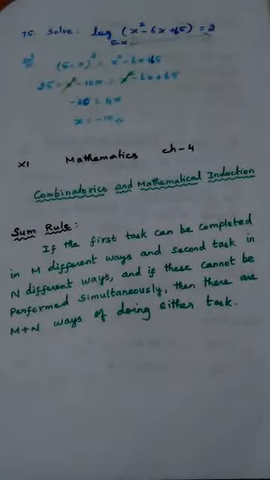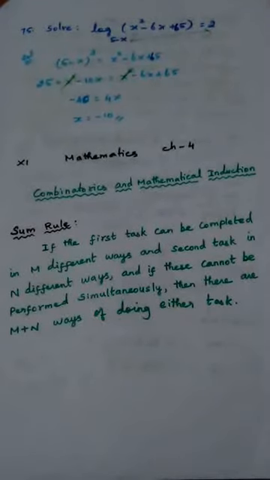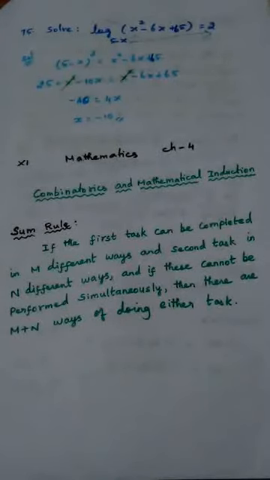In this class we will start a new chapter, chapter 4. The name of the topic is combinatorics and mathematical induction. Combinations and mathematical induction, we can even call it like that. Combinatorics and mathematical induction is the 4th chapter. So while writing in your classwork, start this new chapter on a new page. Also fill the index column as well.